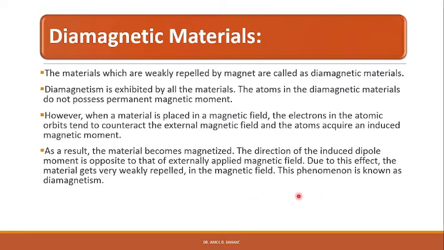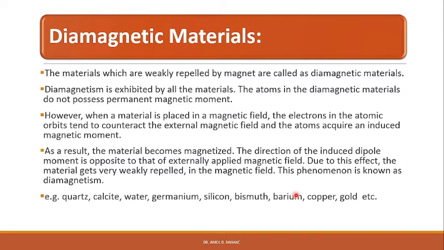The direction of the induced dipole moment is opposite to that of the external applied magnetic field. Due to this effect, the material gets very weakly repelled in the magnetic field. This phenomenon is known as diamagnetism. Examples of diamagnetic materials are quartz, calcite, water, germanium, silicon, bismuth, barium, copper and gold, etc.